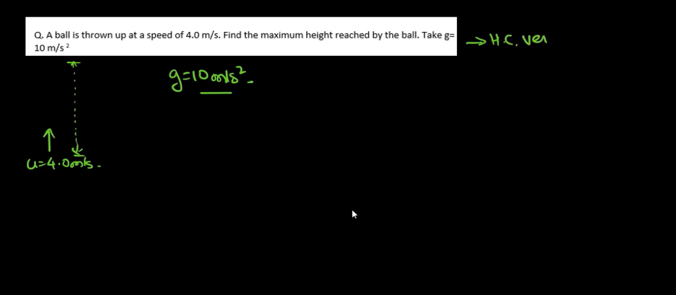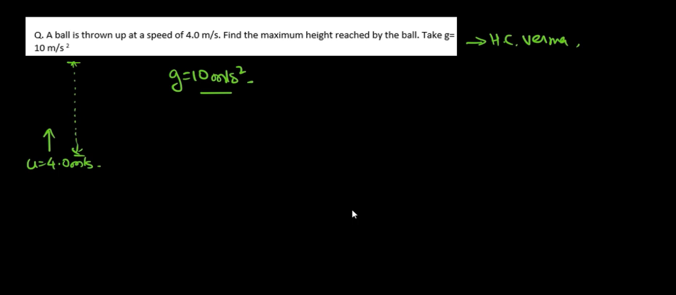Now let's say a ball is thrown up at a speed of 4 meter per second. Find the maximum height reached by the ball. Now you are allowed to take g as 10 meter per second square. In most cases you will be given g as 10 meter per second square. This again is an example in the book of Shri S.C. Verma. Now g is equal to 10 meter per second square.